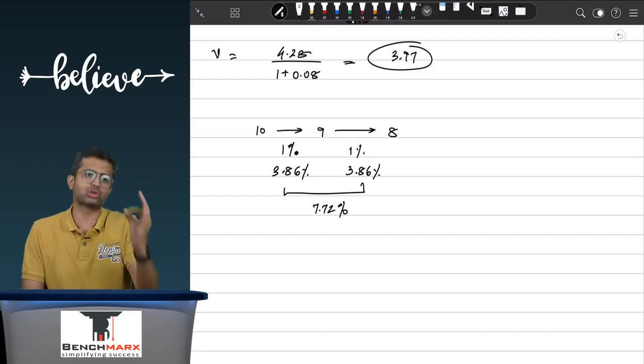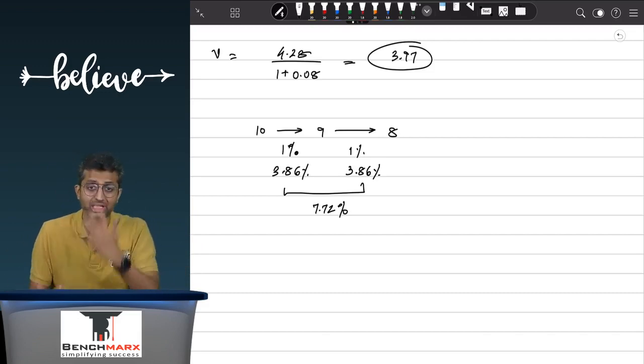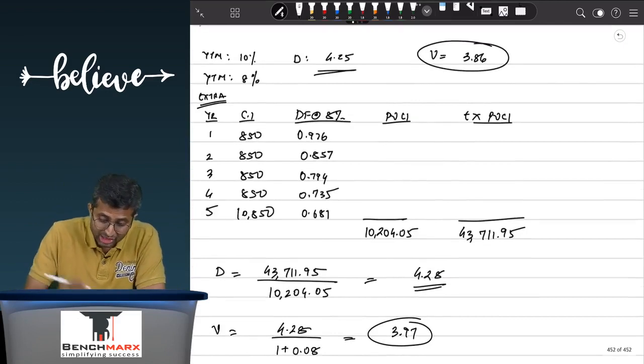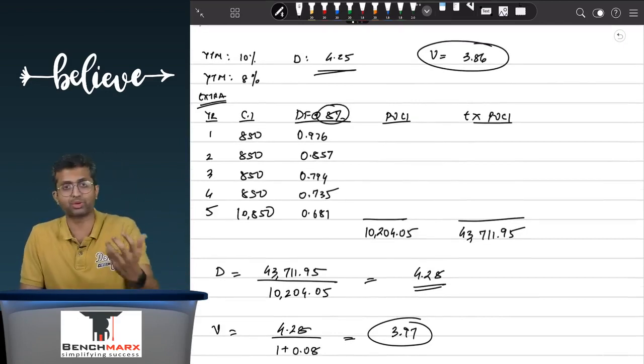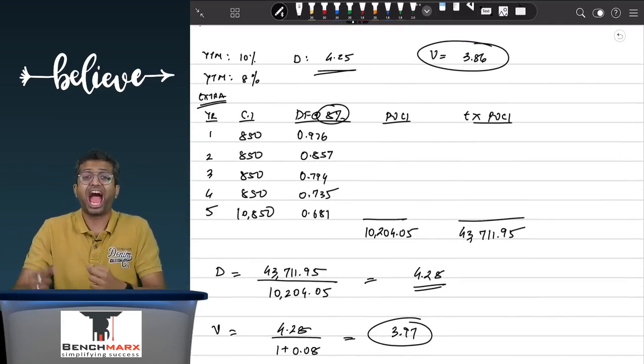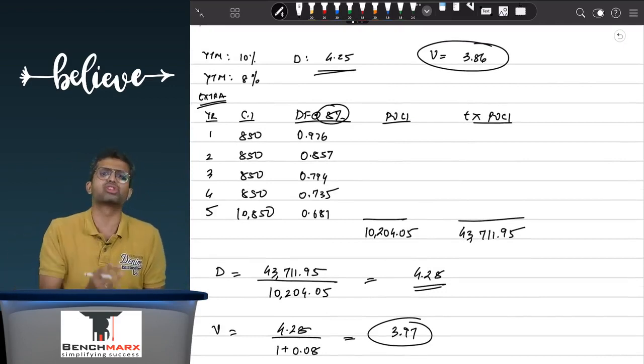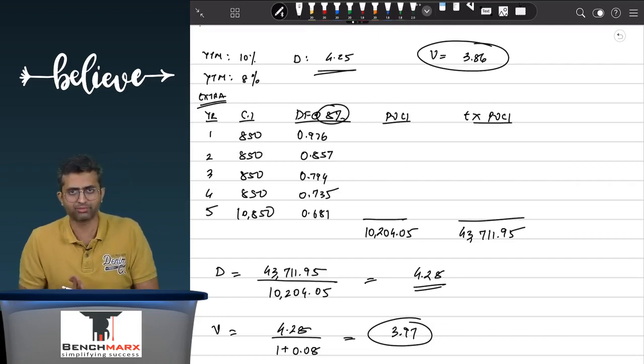And sir, why is it going to be different? That is the rationale that we are seeking. Why do we need to do convexity in the first place? It is going to be different since the rate of interest changes from 10 to 9, changes from 9 to 8, for example, the duration keeps on changing, and the rate of that change is measured by convexity. This is the birthplace of convexity.